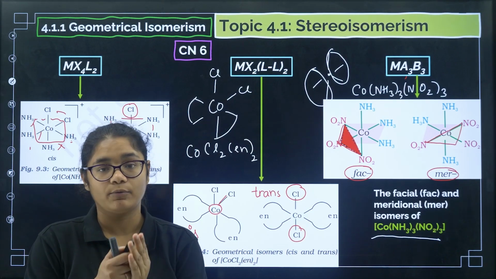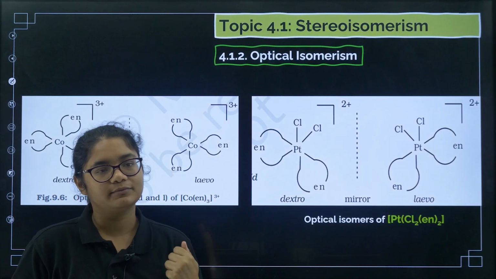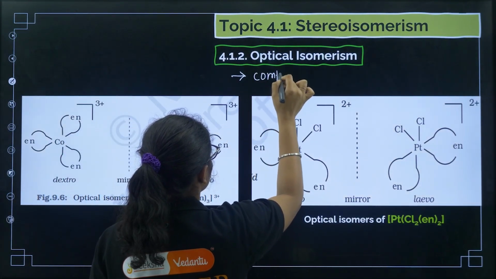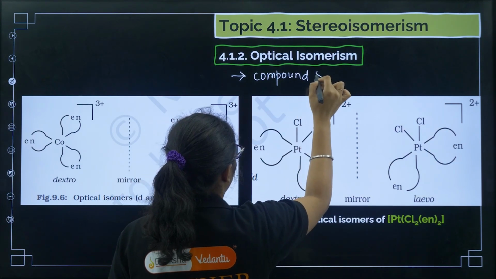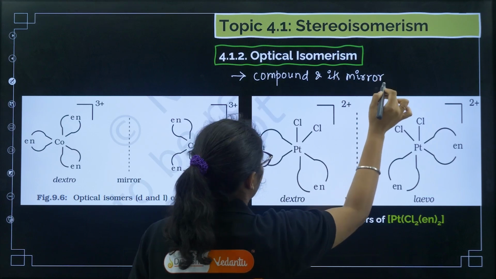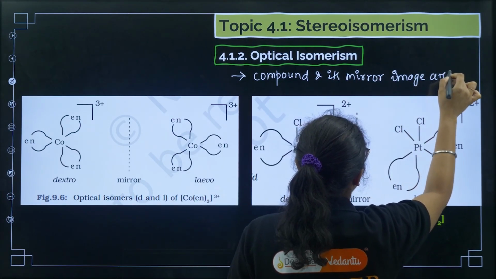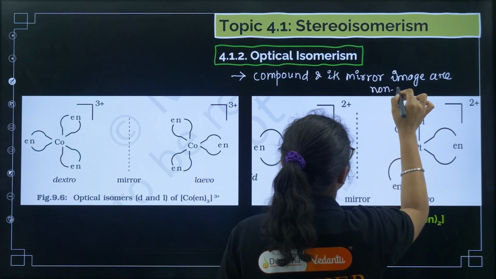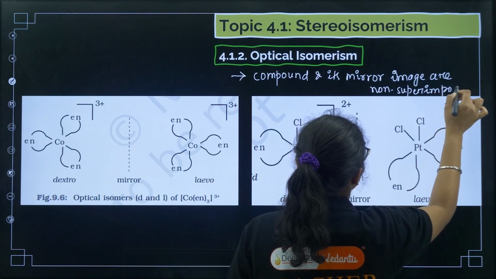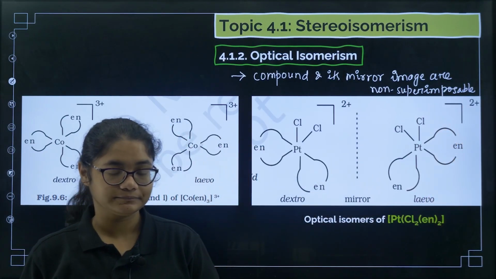Now coming to 4.1.2, that is our optical isomerism. So optical isomerism means what? That the compound and its mirror image are non-superimposable. Now what is it?